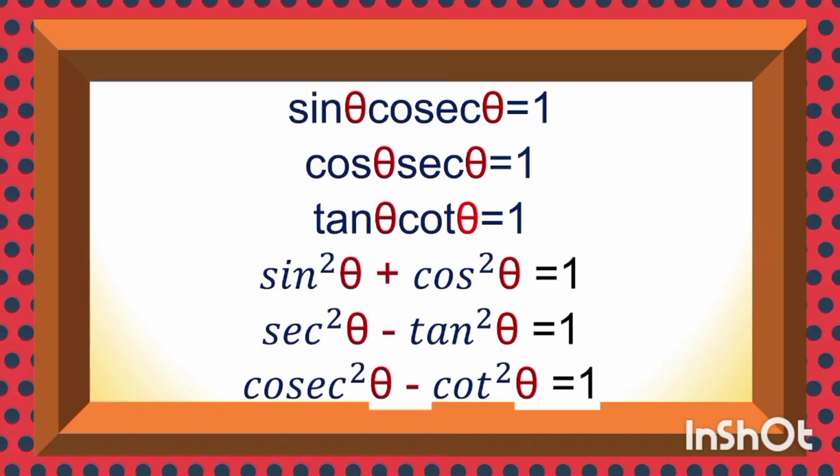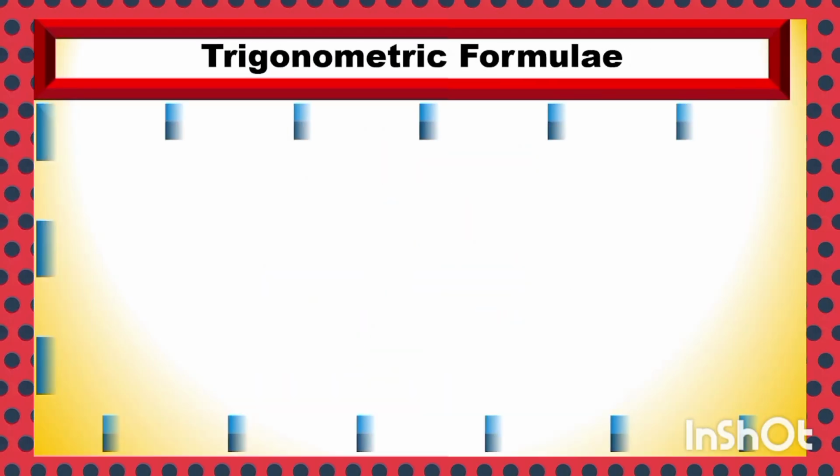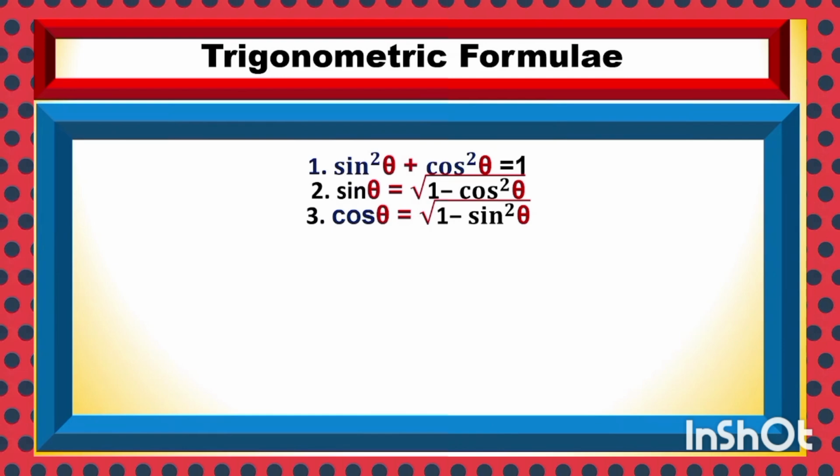These are the important trigonometric formula and can be useful in solving different kind of trigonometric identity and problem. Note it down. Sin square theta plus cos square theta is equal to 1. Sin theta is equal to square root of 1 minus cos square theta. Cos theta is equal to square root of 1 minus sin square theta.